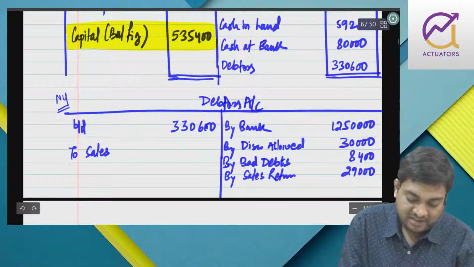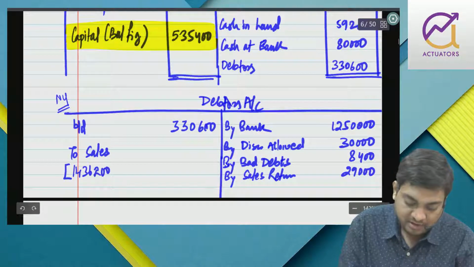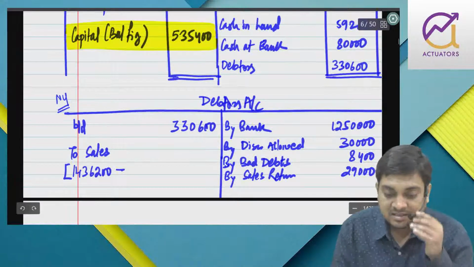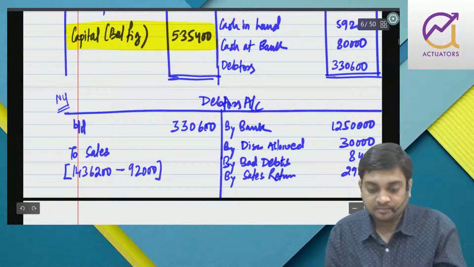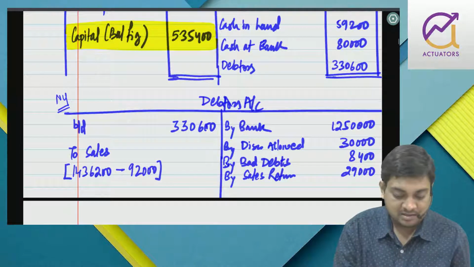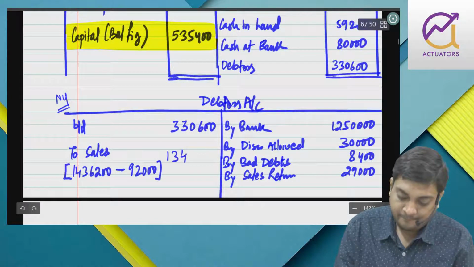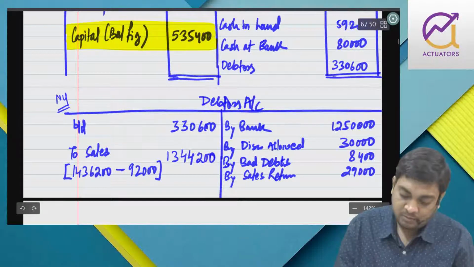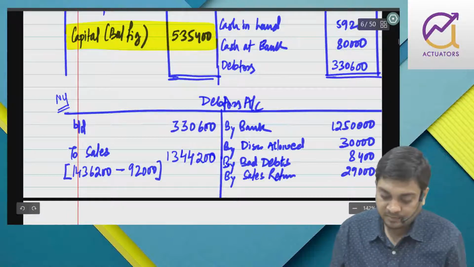And then we have the credit sales. So total sales is 14,36,200 minus the cash sales, which is 92,000. So 14,36,200 minus 92,000 is 13,44,200. Right?